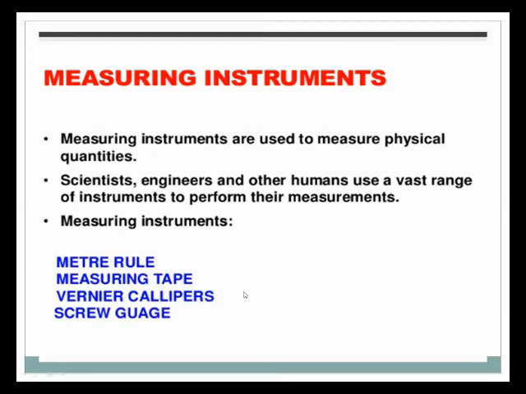And the measuring tape is used for finding a large amount of length, for example 1 meter, if we want to measure cloth, or the area, or the measurement of land or a plot or any surface. The vernier caliper and the screw gauge are used for finding the length of small things.